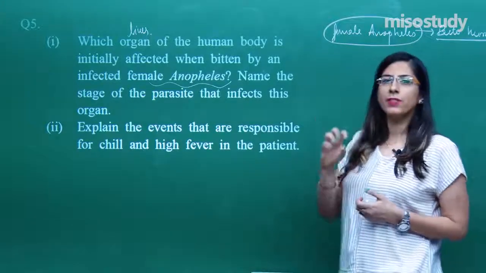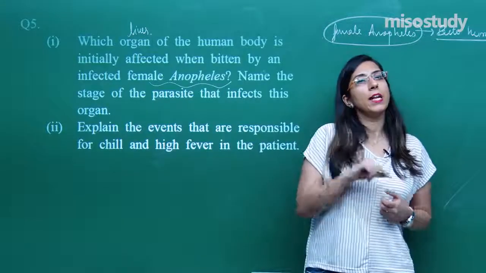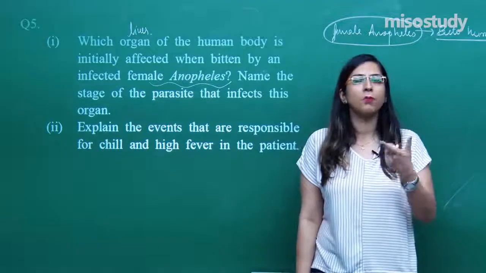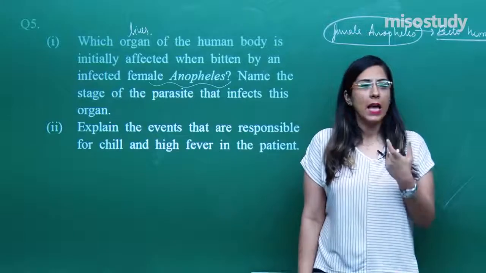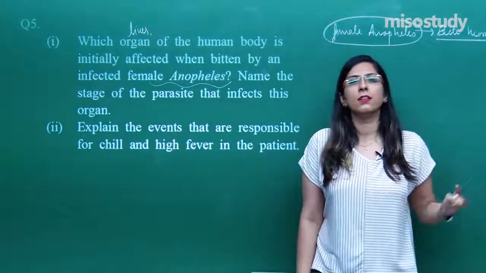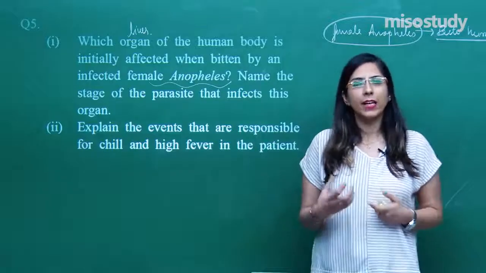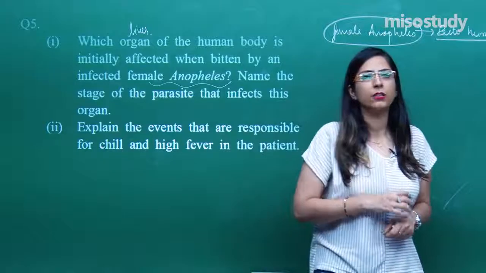They form different stages that we have discussed in detail in the life cycle. After that, they enter into RBC. When they enter into the RBC, they form the signet ring stage, then the amoeboid stage, and ultimately they again form the two types of gametocytes, which are taken up by the insect whenever the Anopheles feeds on the blood.